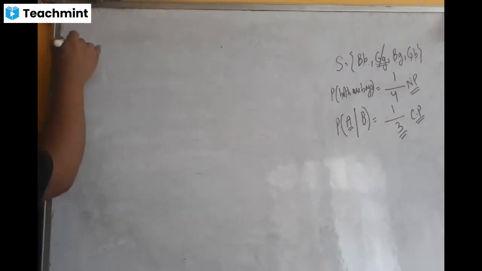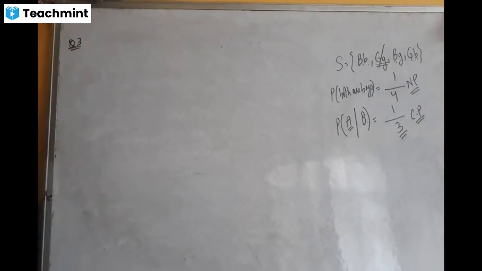Okay, question number 3, everyone. Look at question number 3. A dice is thrown twice and the sum of the numbers appearing is 6. That means this event has already occurred. That means when you roll 2 dice, it seems that the total is coming to 6.